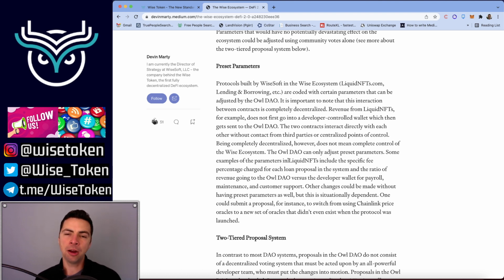Some examples of parameters in liquid NFTs include the specific fee percentage charged for each loan in the system. When someone places down an NFT and wants to take out a loan, how much of that interest payment does the protocol take? That can be adjusted, as well as the ratio of revenue going to the Owl DAO versus the developer wallet for payroll, maintenance, and customer support.